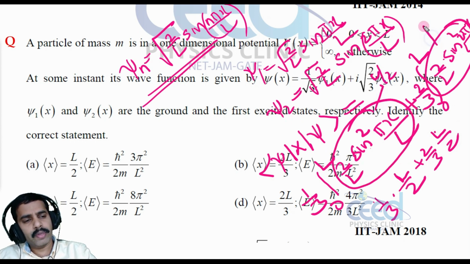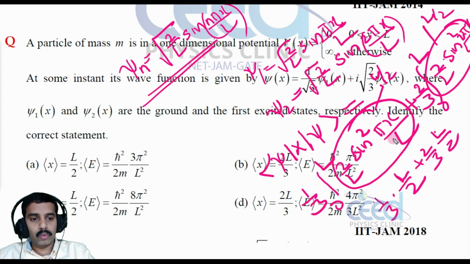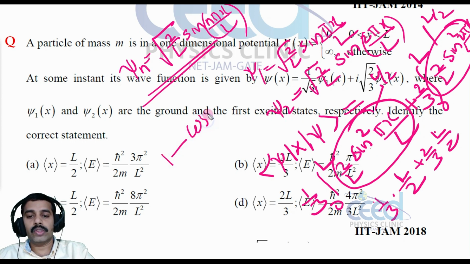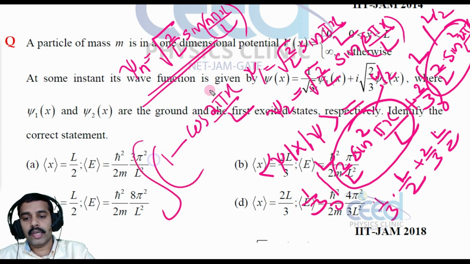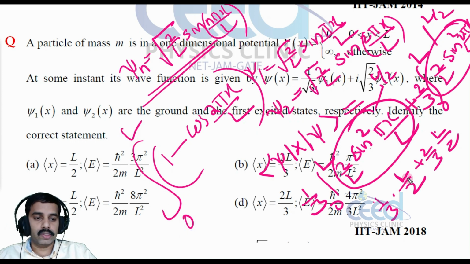We have done this so many times in our theory section. This integral result you have to memorize, or you may write sin square pi x by L as 1 minus cos 2 pi x by L, then integrate and give the limit 0 to L, then you will get L by 2.